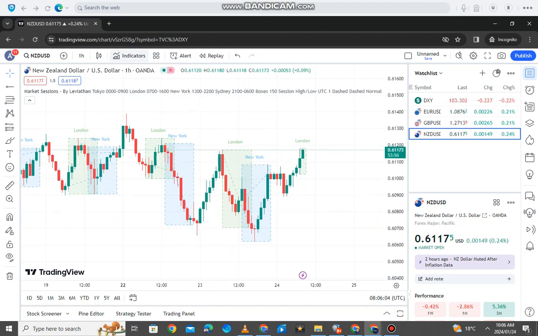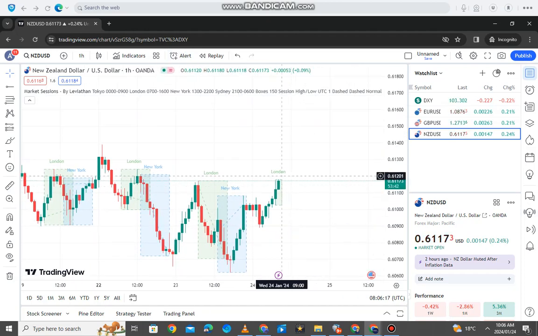So that's the indicators, and this one is the indicator template. Don't worry yourself with that, I don't use that. This one is the alerts, where you can create your alert, but also you can create your alerts by right clicking. So let's say you want the market to alert you once we get to maybe this level here, this price here.